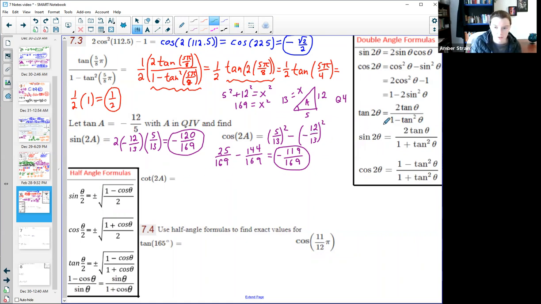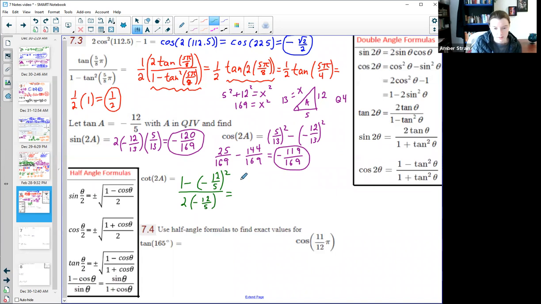So I flip it over, so the 1 minus tan squared is on the top. Tangent in quadrant 4 is a negative. It was opposite over adjacent. In fact, that was what they gave us there, 12 over 5, and it's squared because it's 1 minus tan squared. That is on the top because we had tangent here; this is cotangent flipped over. On the bottom, we'll have 2 tangent theta, which is negative 12/5.